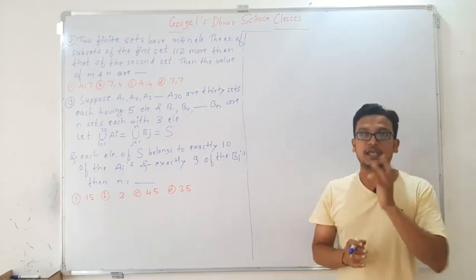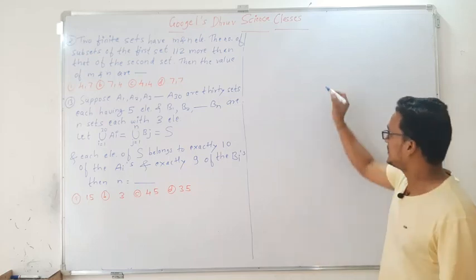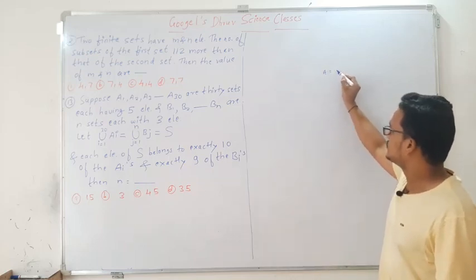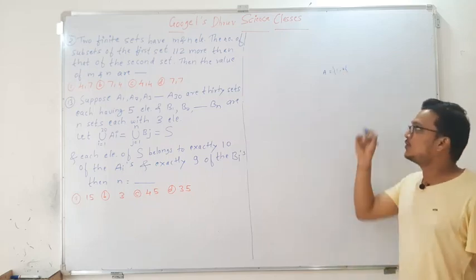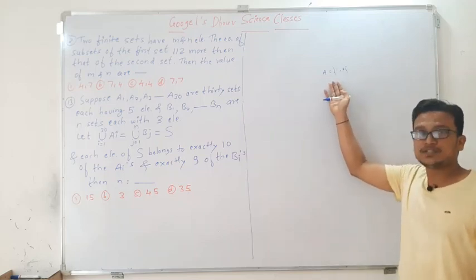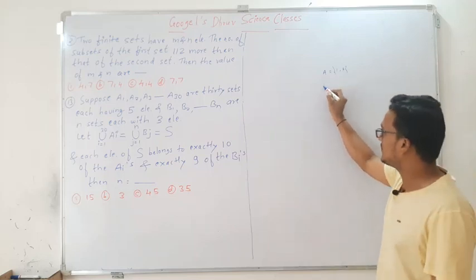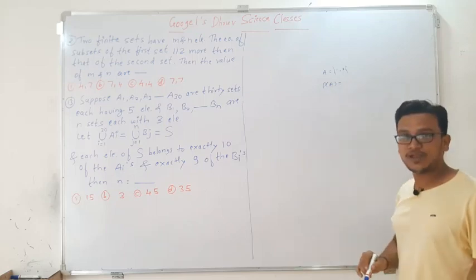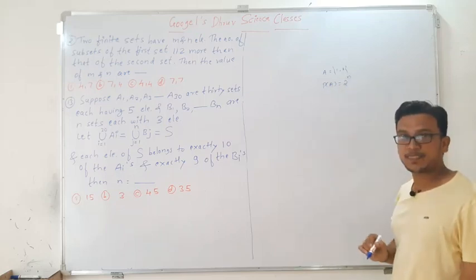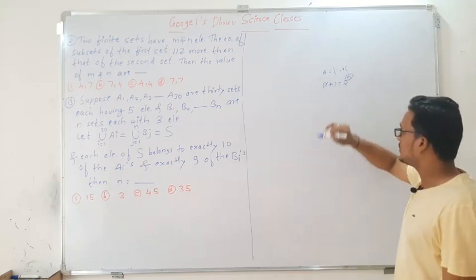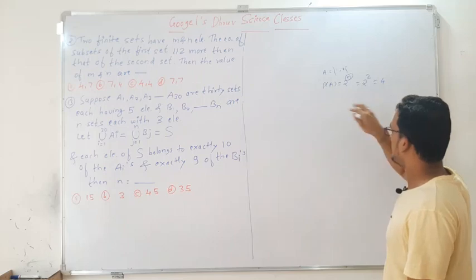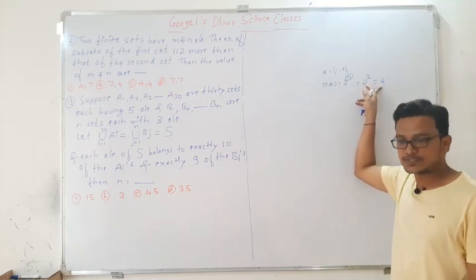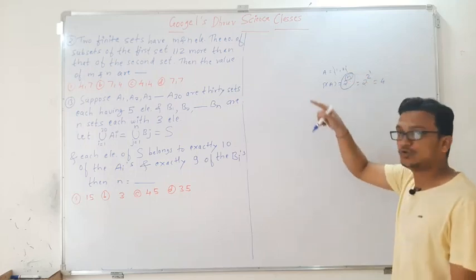Suppose any set is given, for example set A equals 1 and 2. My question is, how many subsets can we form using this set? For this we have the formula: the number of subsets of A is 2 to the power n, where n is the number of elements present in the set A. So it is 2 to the power 2, because 2 elements are present. So 2 squared is 4, 4 subsets are there. The same concept I am going to use here.